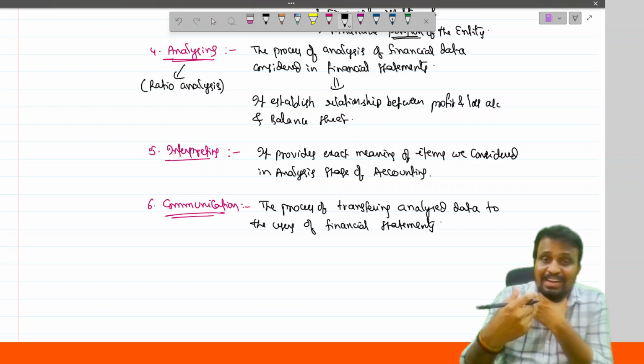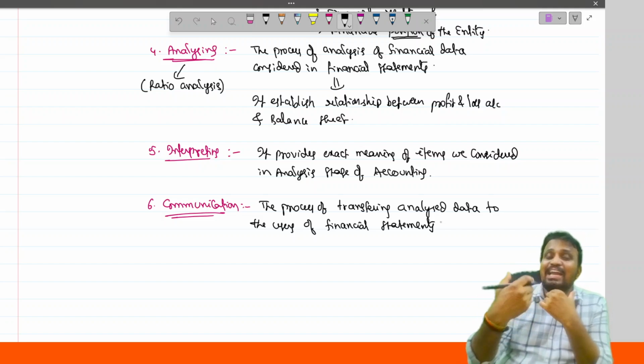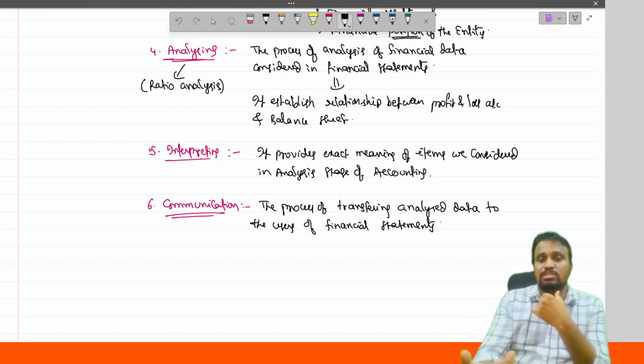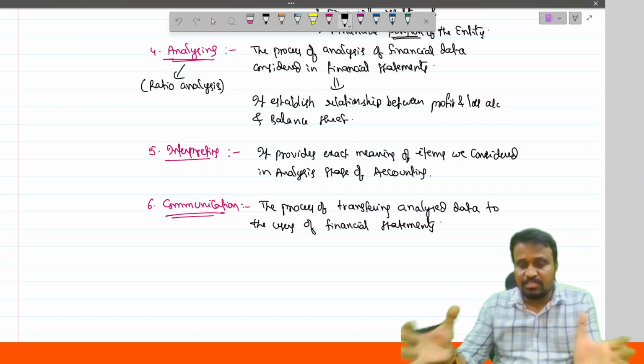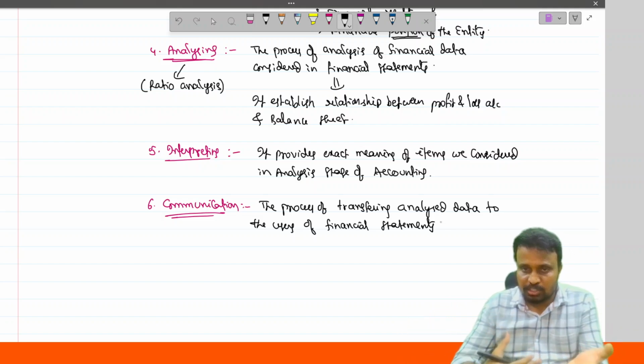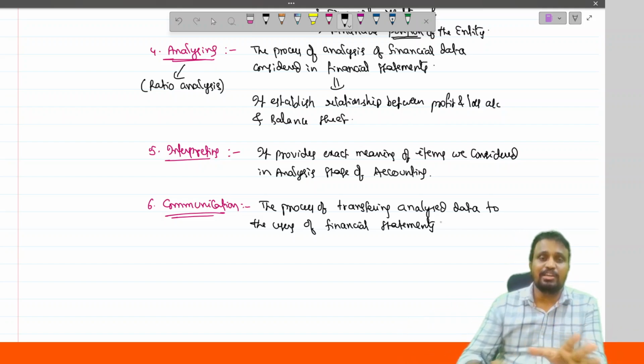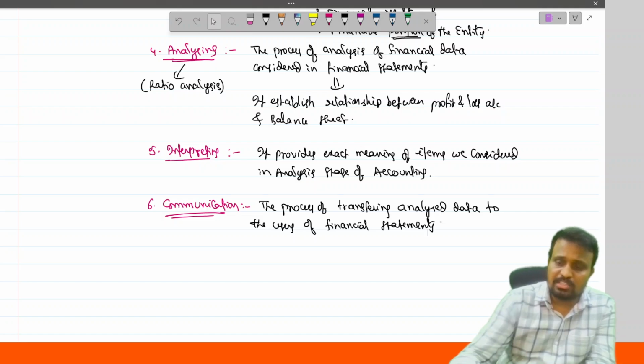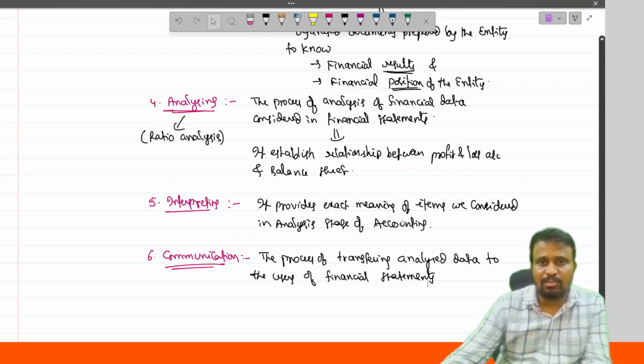The process of transferring the analyzed data to the users of the financial statements is called communication. So this is what is meant by accounting.